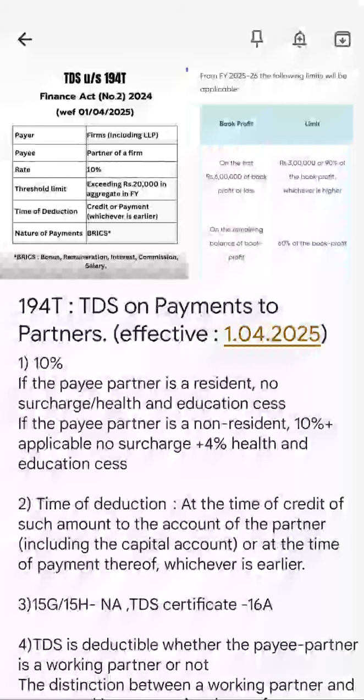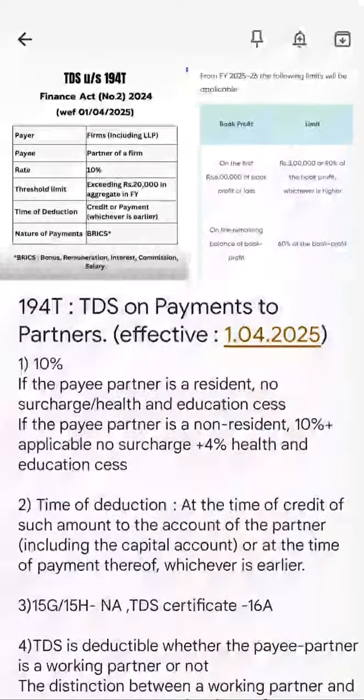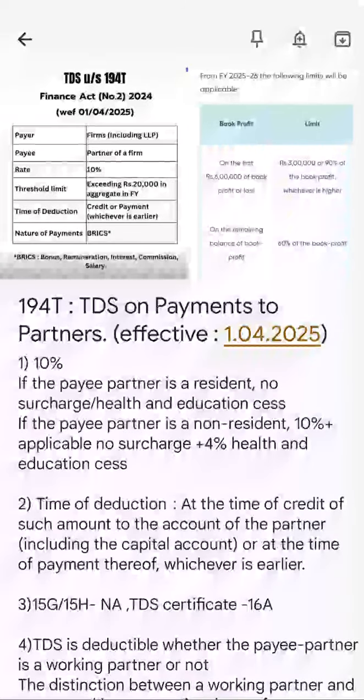If your BRICS is greater than 20,000, you'll have to deduct TDS at the rate of 10%. That means bonus 5,000, commission 15,000, remuneration 10,000. If you add all of these together and the total is more than 20,000, then you will have to deduct TDS. It is not a single limit for each of the things. It is the aggregate limit for all of the things.